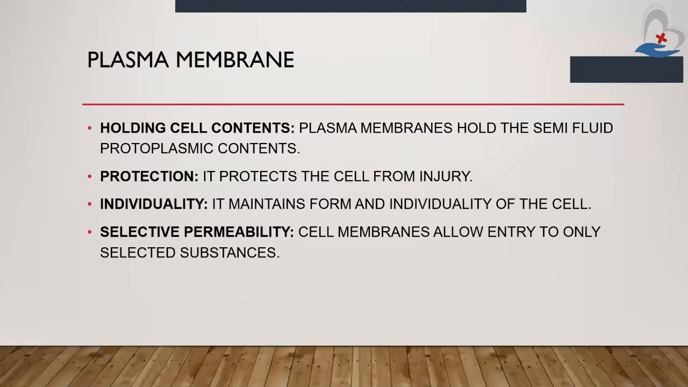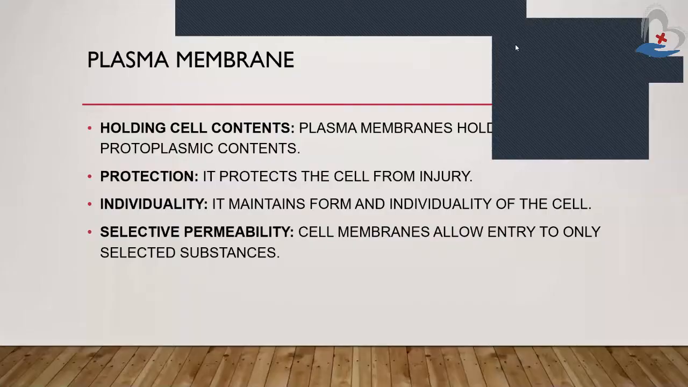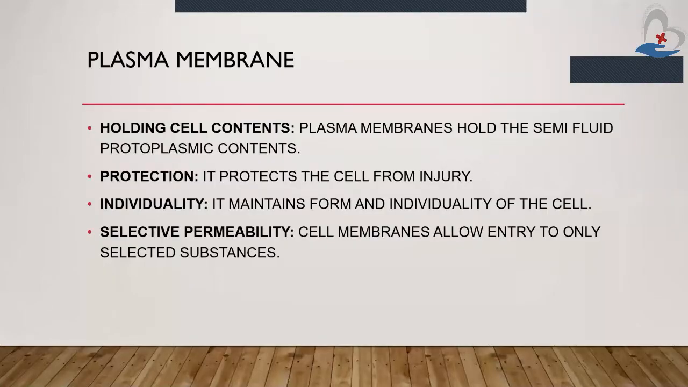Now we will see about the plasma membrane. There are four main functions of the plasma membrane. First is holding the cell contents, then protection, individuality, and selective permeability. The first is holding cell contents. Plasma membranes hold the semi-fluid protoplasmic contents. That means the plasma membrane contains the semi-fluid called cytoplasm. Holding the cell contents means the plasma membrane holds together all the organelles and